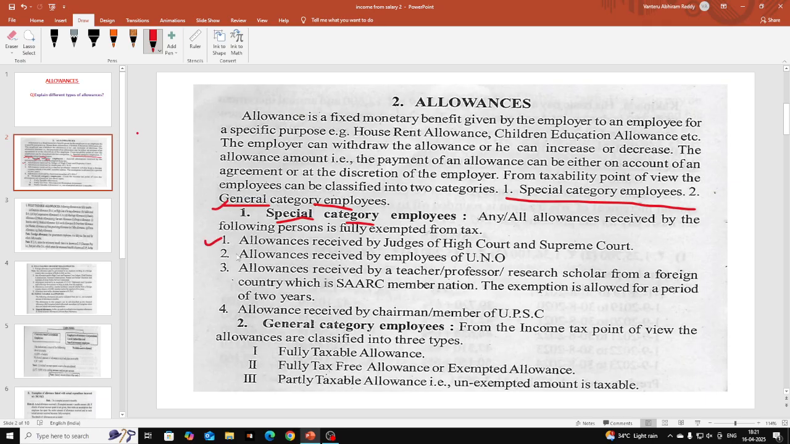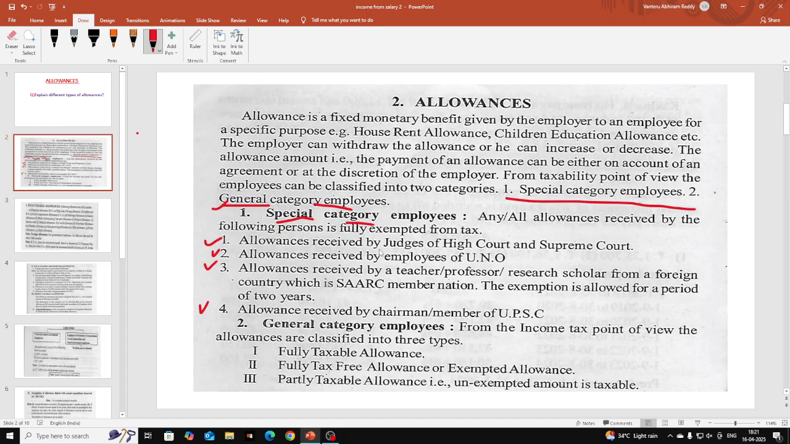Allowances received by judges of the High Court and Supreme Court. Allowances received by employees of UNO. Allowances received by a teacher, professor or research scholar from any foreign country which is a SAARC member nation; the exemption is allowed for a period of 2 years. Allowances received by the chairman or member of UPSC. So these are the different allowances received by special category employees.